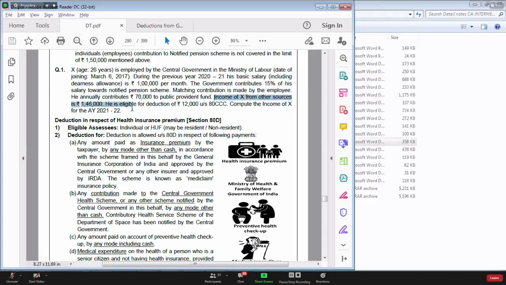Income of Mr. X from other sources is 1,46,000. So the income from other sources amount is directly given to you in the question. Further, it says he is eligible for deduction under section 80CCC for 12,000 rupees. Compute the income of X for the assessment year 21-22.